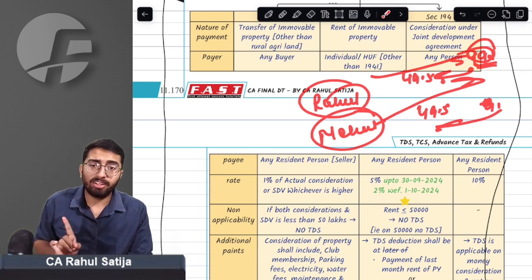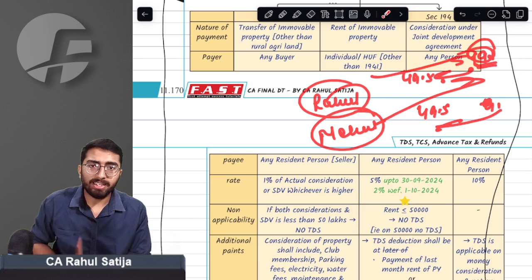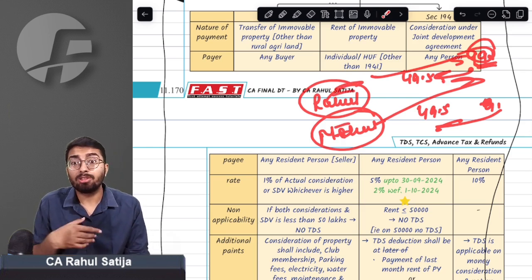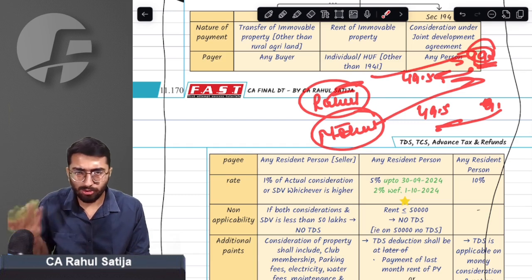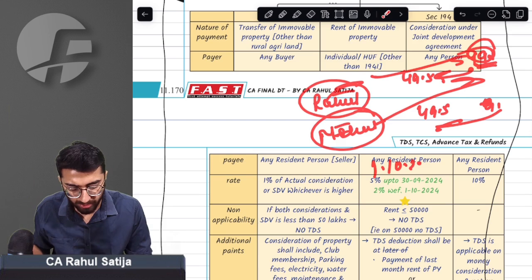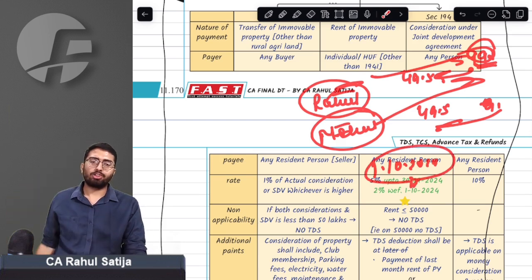Sir, per buyer, consideration is less than 50 lakh rupees. Per buyer, SDV is less than 50 lakh rupees. So neither buyer is required to deduct TDS. This was the case previously. But with effect from 1st October 2024, certain amendments have been made to this section.